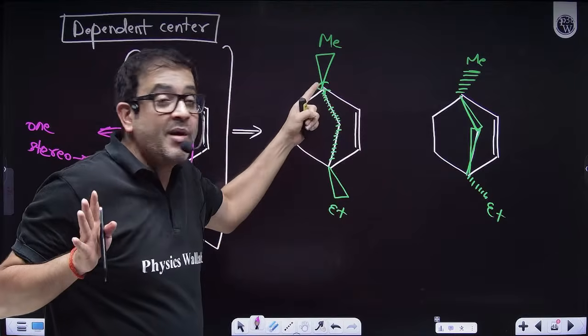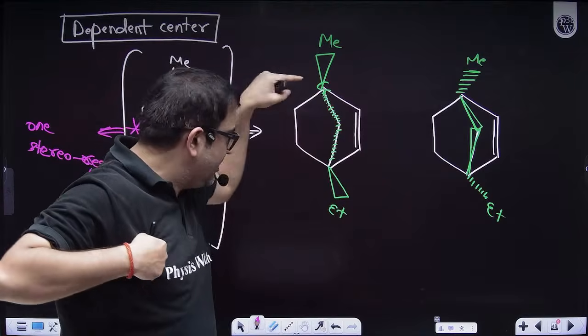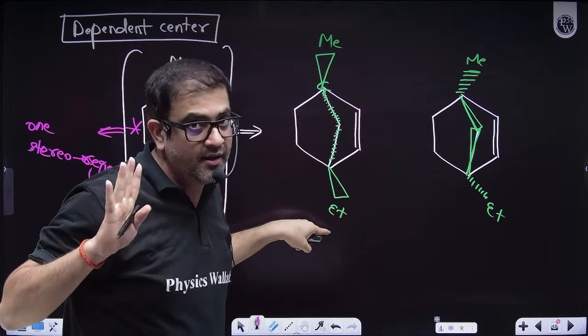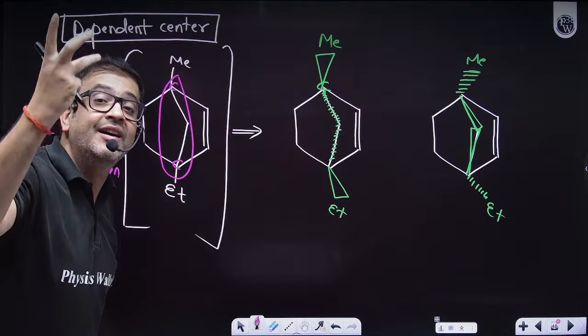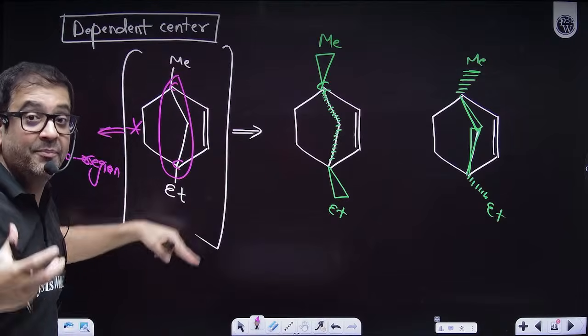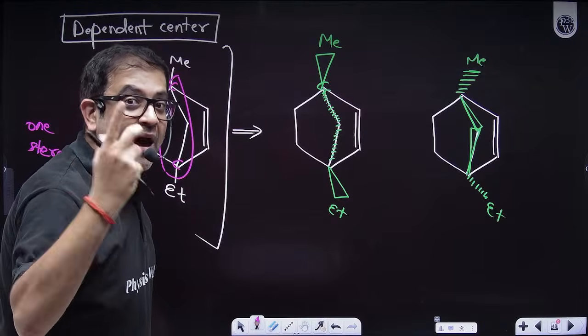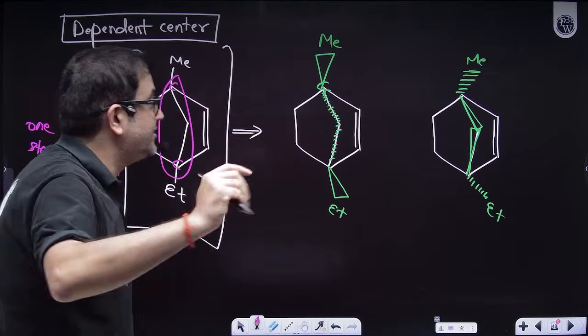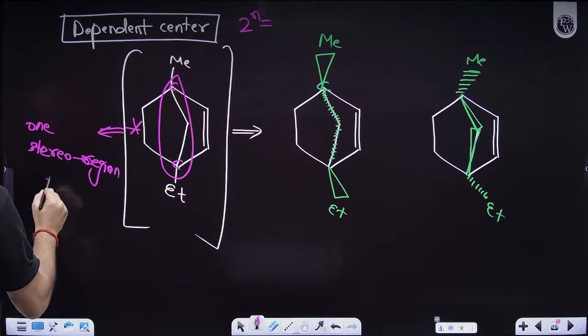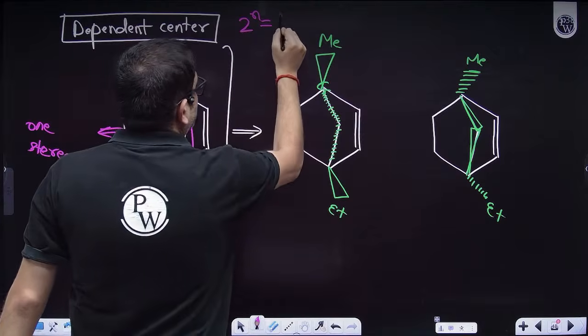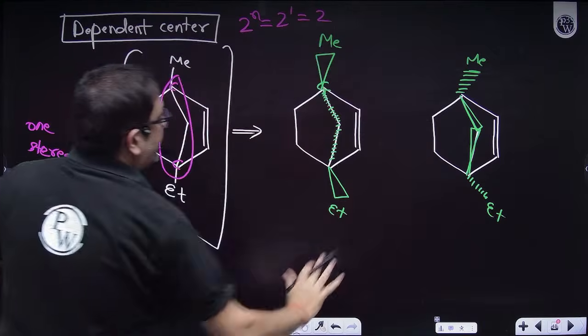You have to form an existence as per me. Similarly, it has to form as per him. So that means the complete thing is just one region. Centers are different, but region is one. So how many stereo regions do you have? Only one. That means the answer will be 2 raised to the power n again, but this n is 1 now. So the answer is 2, and here it was 4.